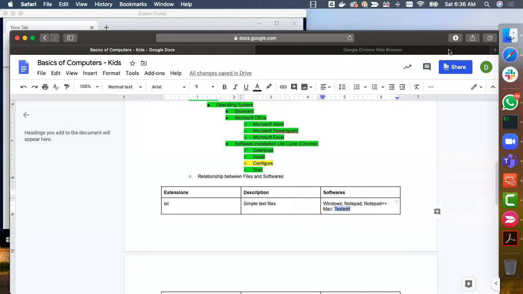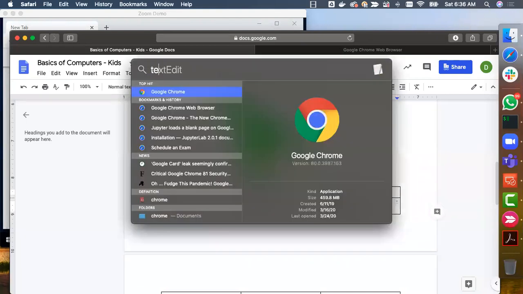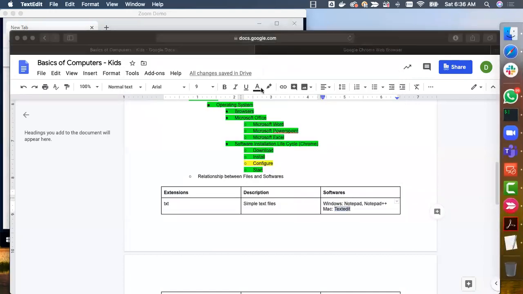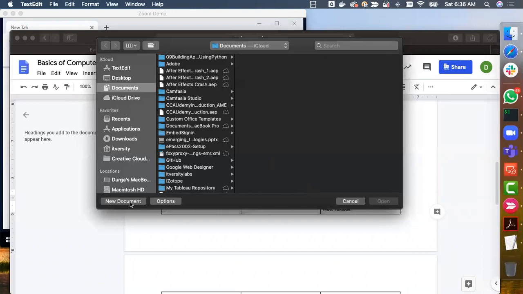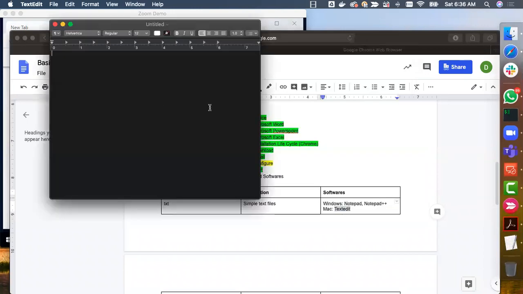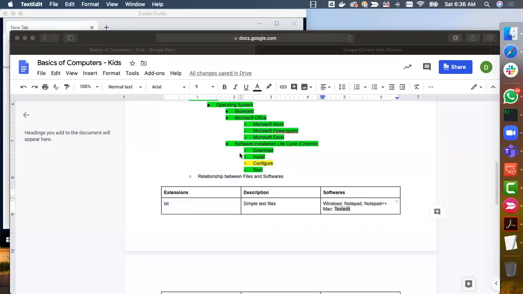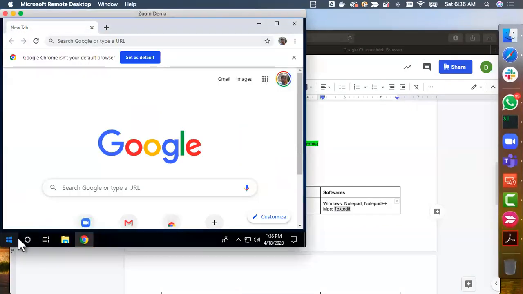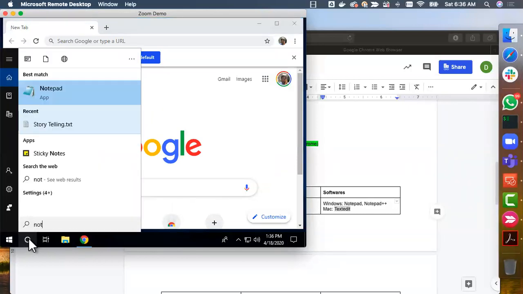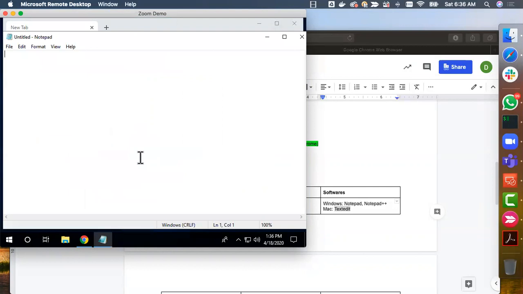Okay, for example, if you want to access TextEdit on Mac, you can say TextEdit like this, and you should be able to see the text editor. Let me create a new document, and this is how TextEdit looks like. Okay, and then you can actually write something which is in simple text, and you can save and you can take it further. I don't use TextEdit that often. Same is the case with Windows. If you search for Notepad here for simple text files, it is already available, and we can use it, but it is very primitive and I don't recommend to use it.